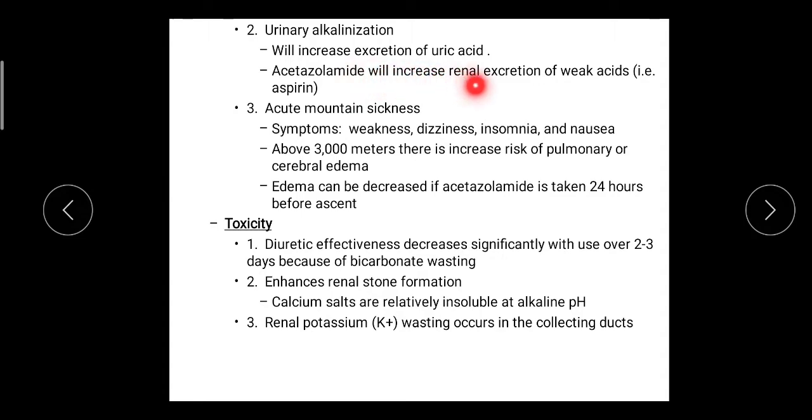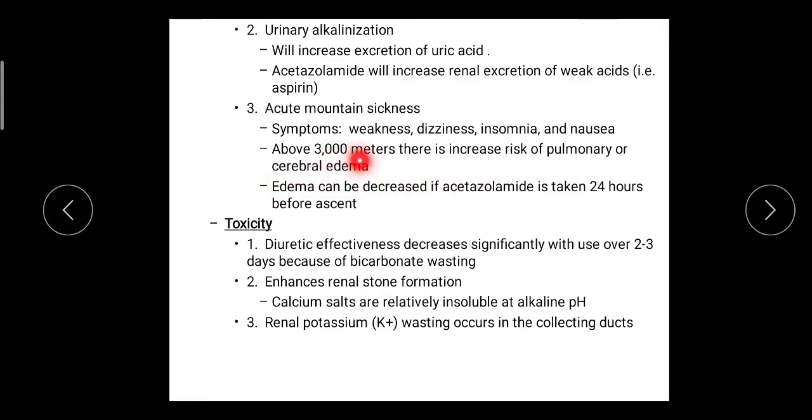Acetazolamide will increase the renal excretion of weak acids due to the urinary alkalization. Next, they are used for acute mountain sickness, meaning at high altitude there is a chance of formation of pulmonary or cerebral edema.